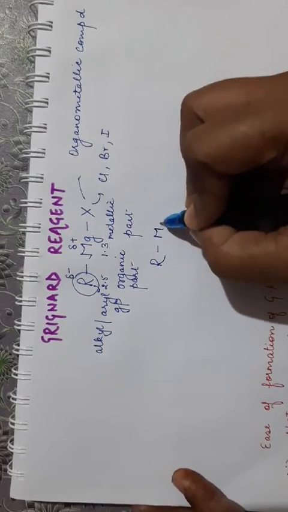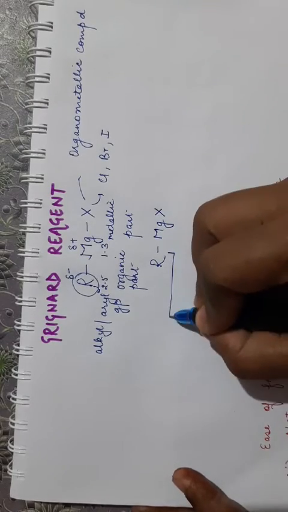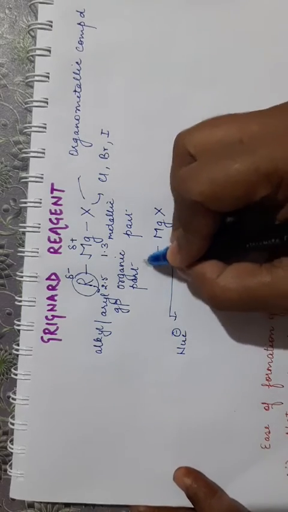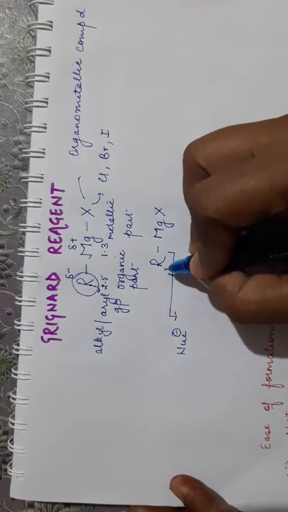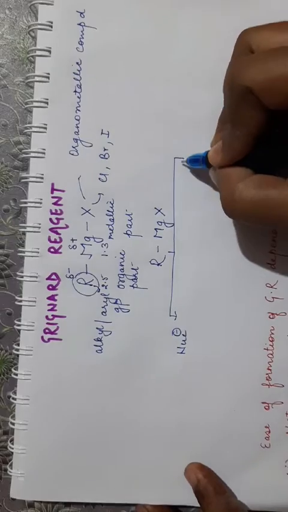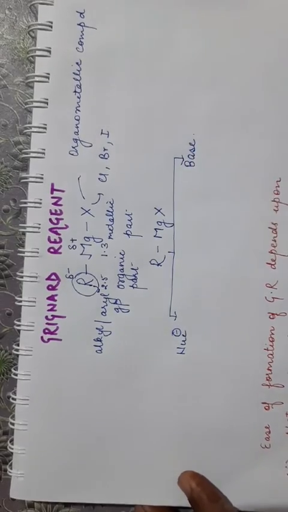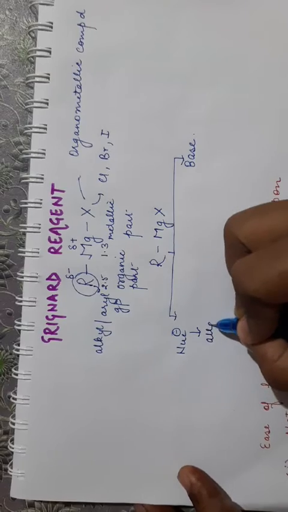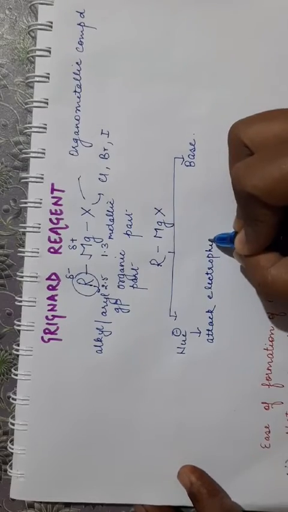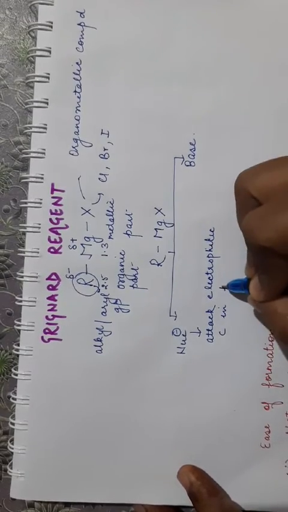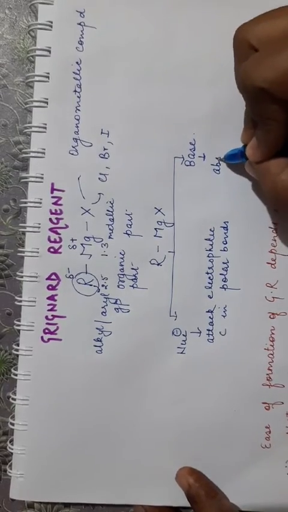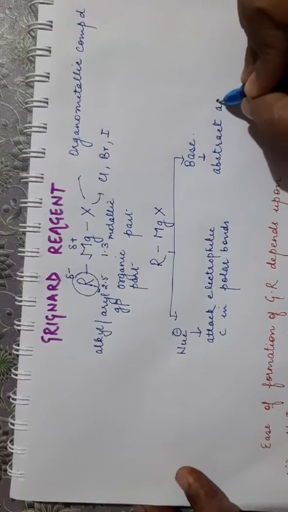So this Grignard reagent can be used as a nucleophile because it is partially negative. There is a carbanion part here, and it can act as a nucleophile and attack at the electrophilic center, or it can act as a base. As a nucleophile, it will attack electrophilic carbon in polar bonds, and as a base it will abstract acidic hydrogen.